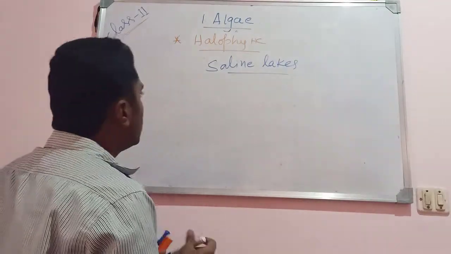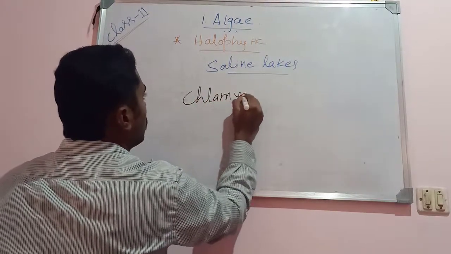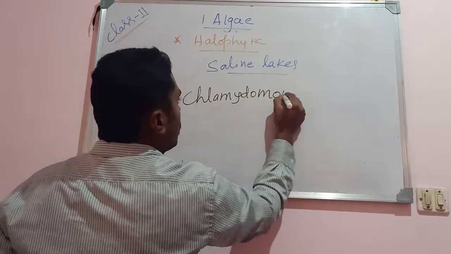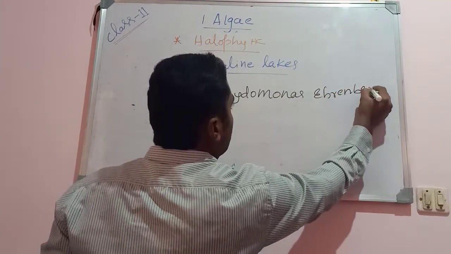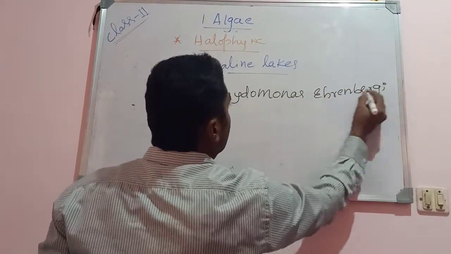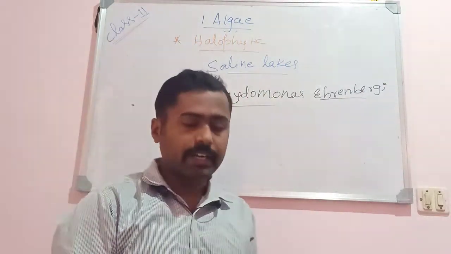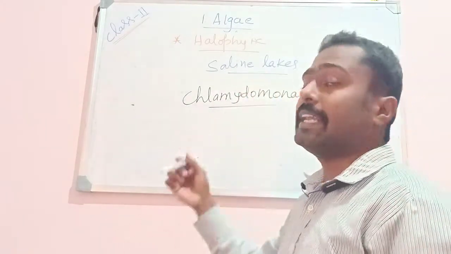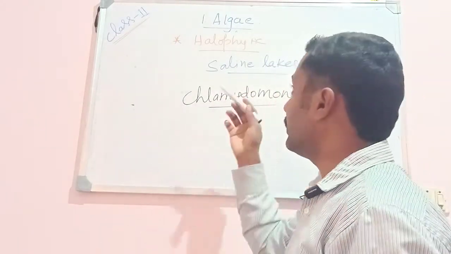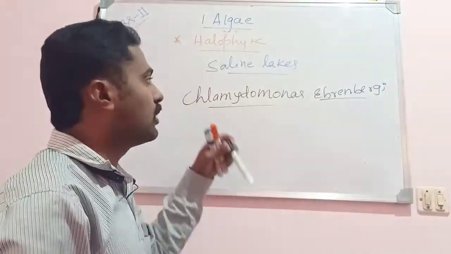For example, Chlamydomonas ehrenbergii. This is a halophytic alga. It grows in saline salt lakes, where extreme salinity can be seen. These algae are able to withstand such kind of salinity, so they are called halophytic algae.